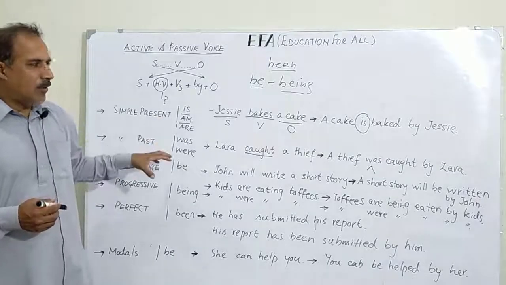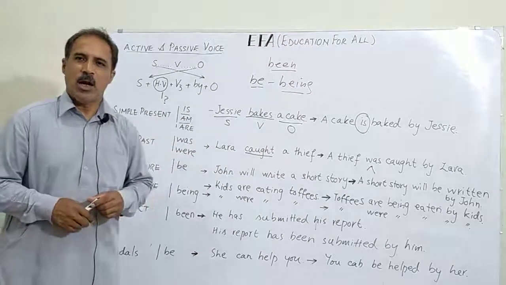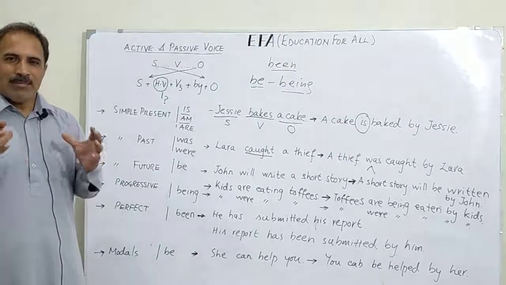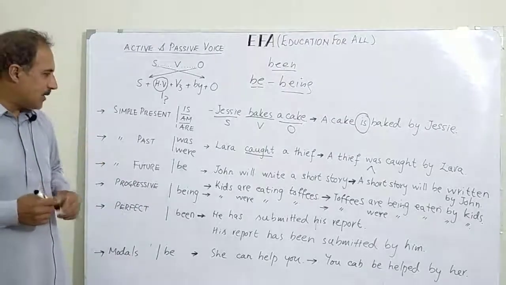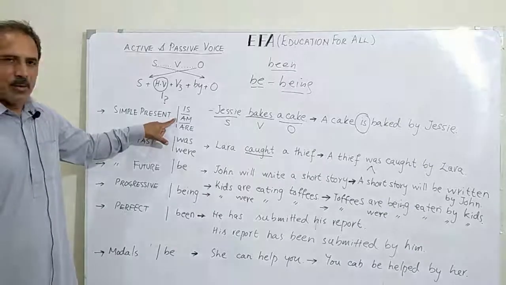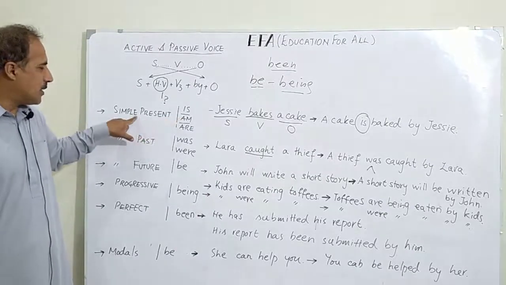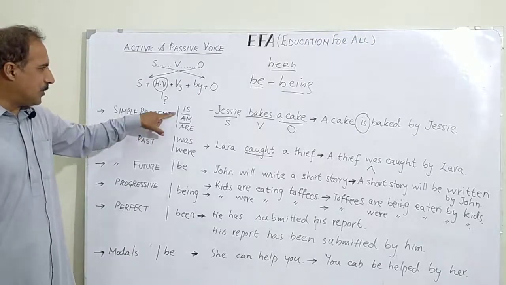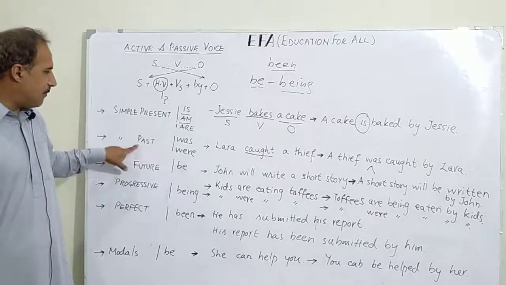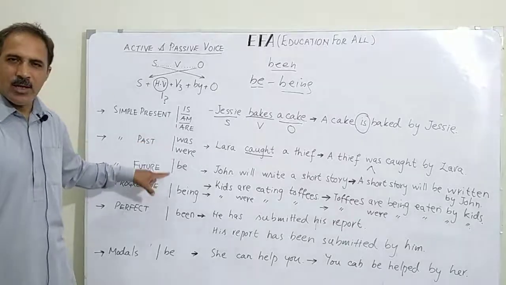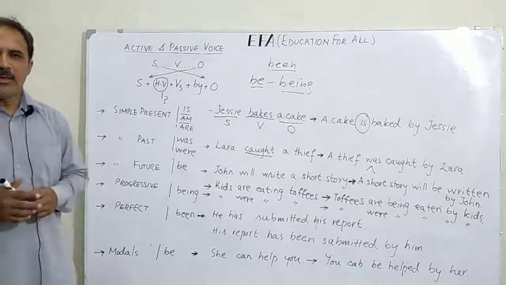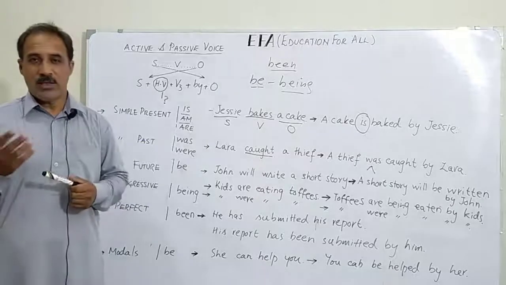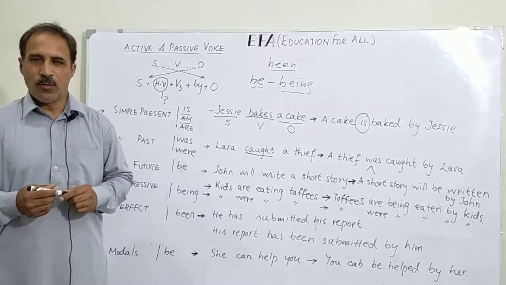Now we have gone through different tenses to see how we could change them into passive construction. And the simplest of the formulas is that you need to remember which helping verb to use based on which tense. If simple present, use any of these. If simple past, use any of these, and so on. Now, there are a few more important points about active and passive voice which we need to discuss and you need to know.